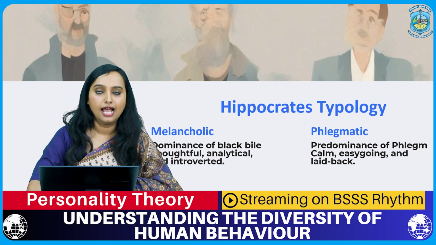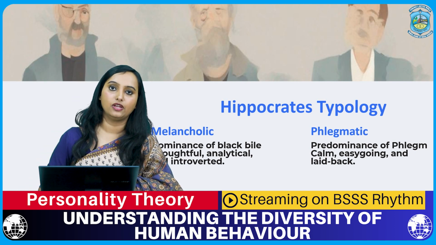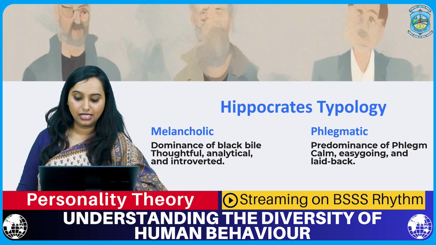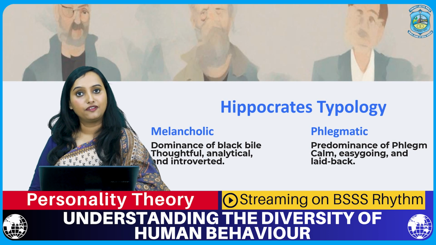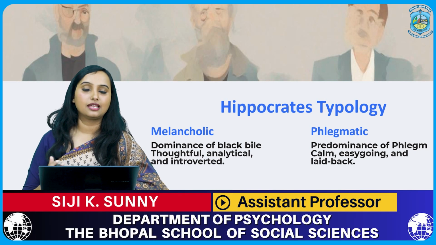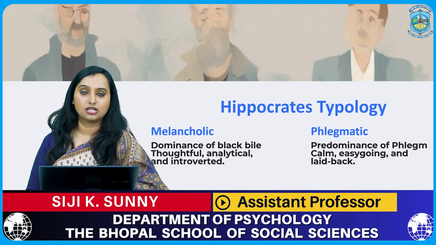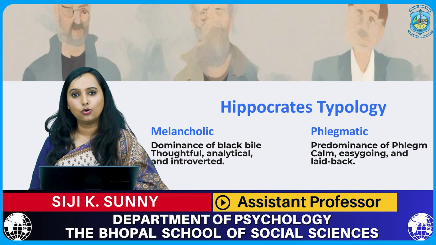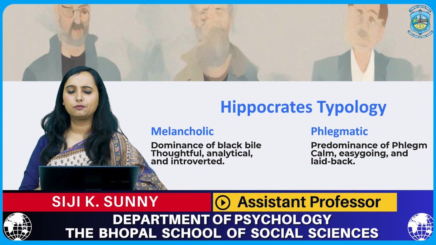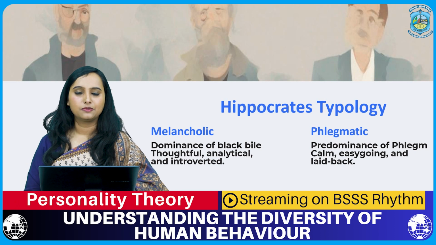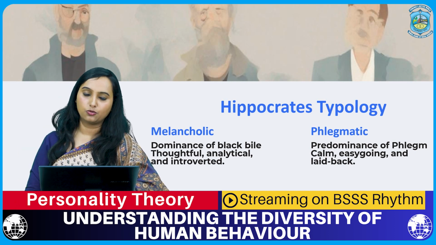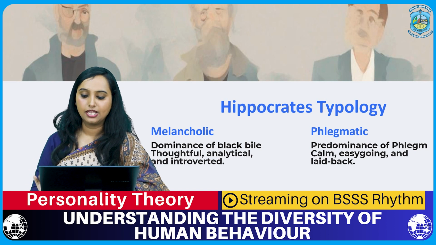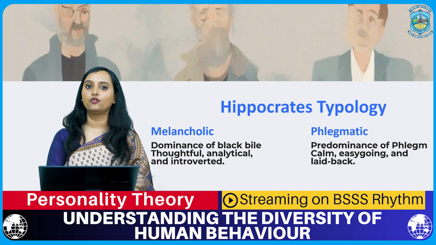The fourth type that Hippocrates gave was phlegmatic, and he said this would be when you have a predominance of phlegm in your body. Because of it, the psychological temperament would be that you are an easygoing, laid-back, chilled-out, laissez-faire kind of person. A calm temperament is also something you will possess. So this was the typology given by Hippocrates.